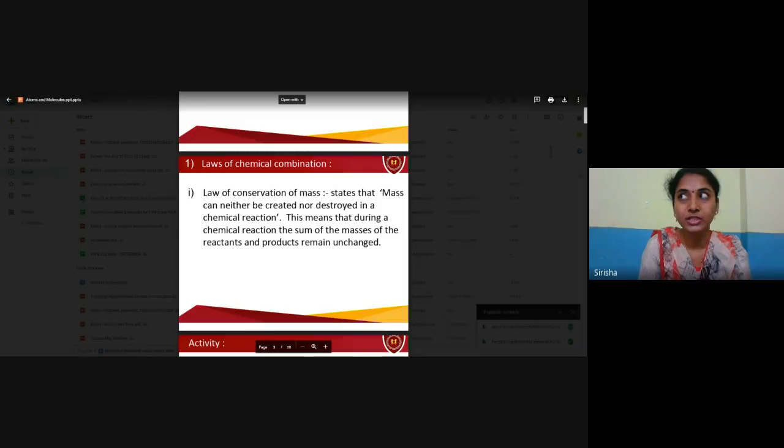Let us see what is an atom and what is a molecule, and what are the different theories postulated by different scientists, as well as what are the laws that have been discovered by different scientists and what do those laws mean.